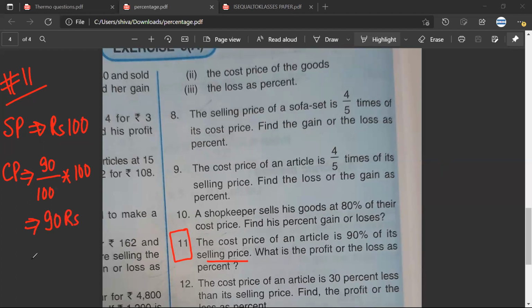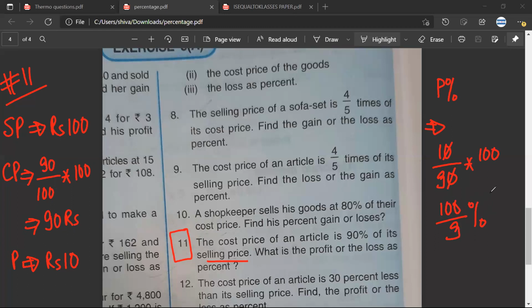Sarthak, is it a profit or loss? So profit. How much profit? So rupees 10. Sarthak, how will I find the profit percent? 10 upon 90 into 100. Shabash, very good. Nice. Satya, have you understood? Yes, sir. Any doubt? No, sir. Great, sir.